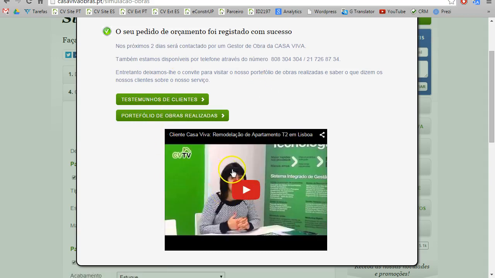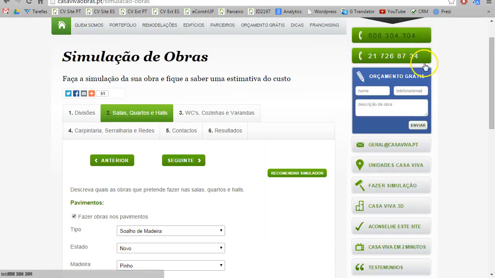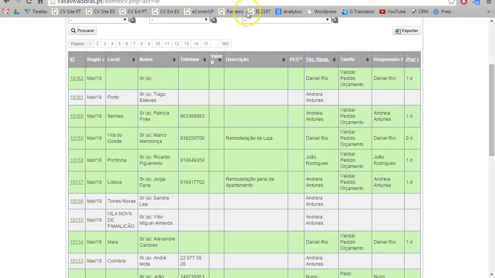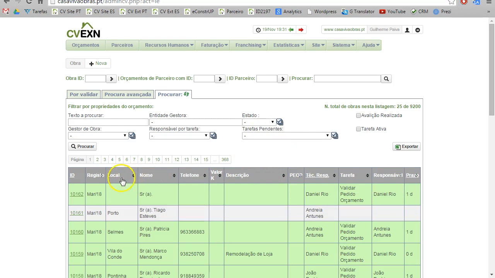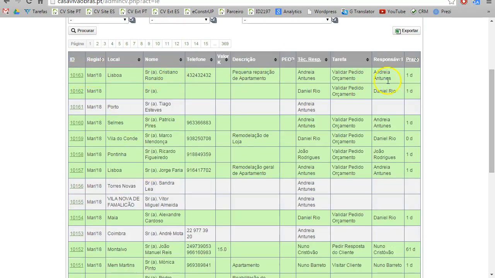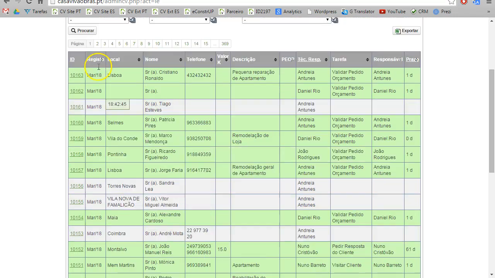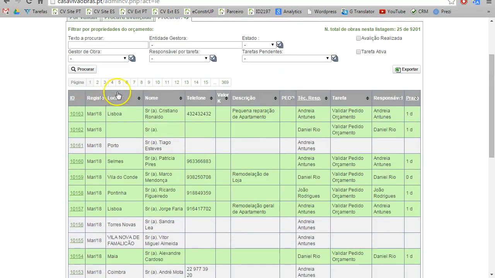And then in the end he can see many movies of clients speaking well about us and our portfolio, where we have almost 200 different constructions. From here, right now, we are going to go inside our extranet, an area that only internal people can see. And here we have the quotation request that we requested right now. We can see that only today we had almost 20 quotation requests in such a small country like Portugal.